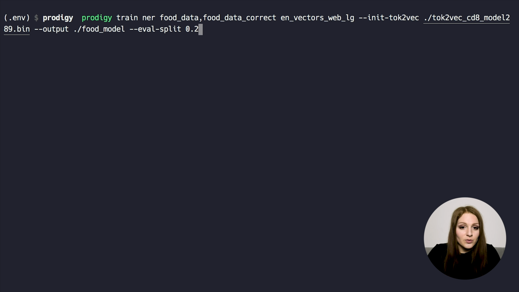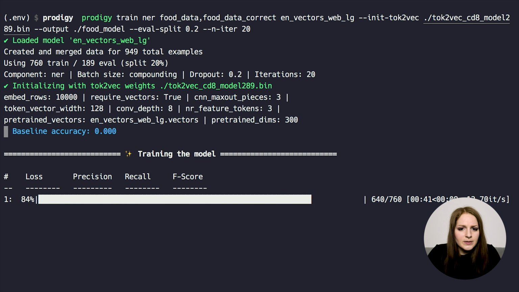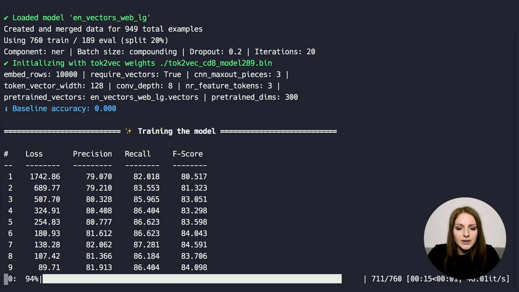And yeah, so we'll start out with the vectors, with the talk-to-vec weights, and we'll also be giving it a few more iterations just to make sure we're not missing out on potentially better results if it takes a bit longer, which can be the case with these models that are a bit larger. So we'll see. And yeah, we'll let this run. It obviously takes a bit longer this time.